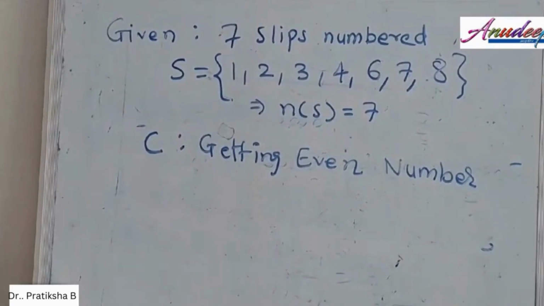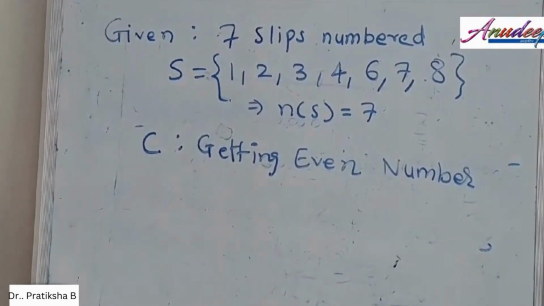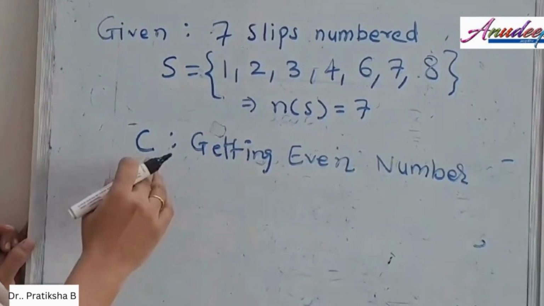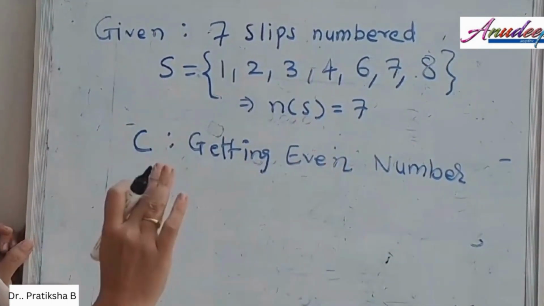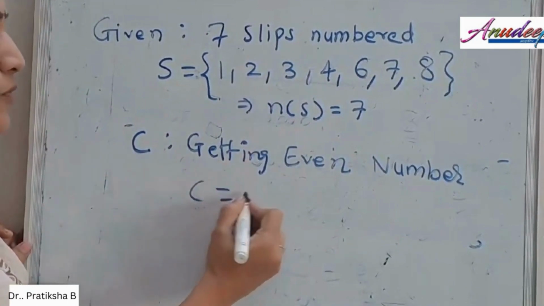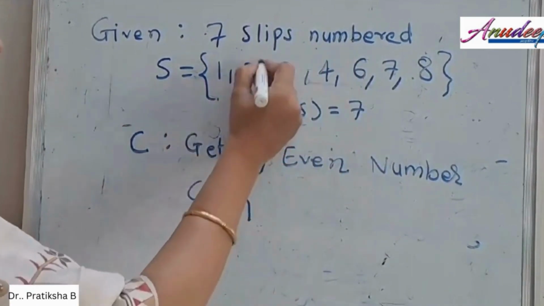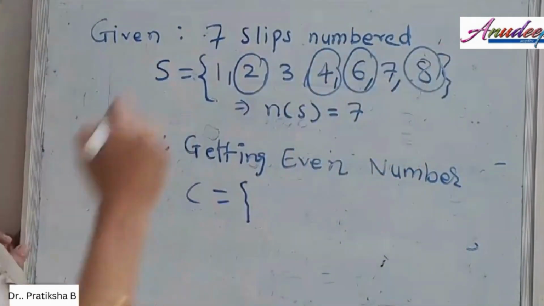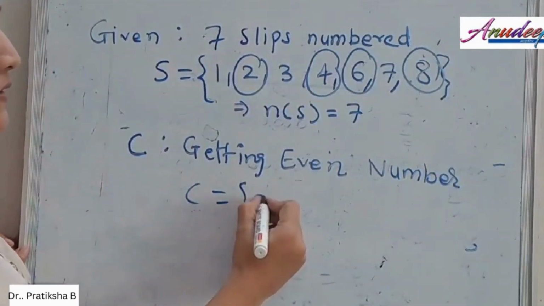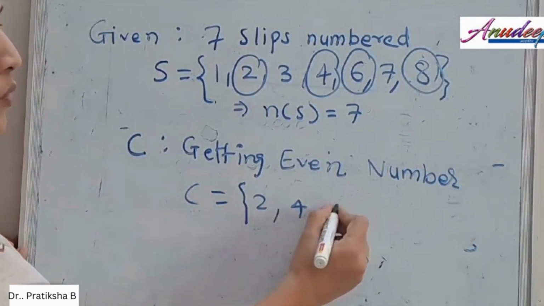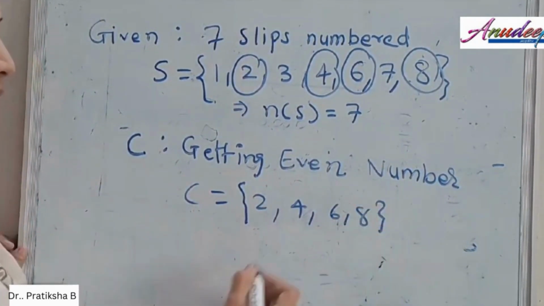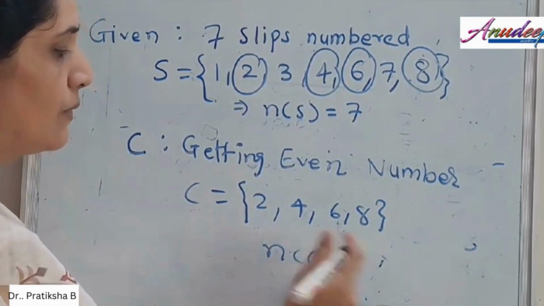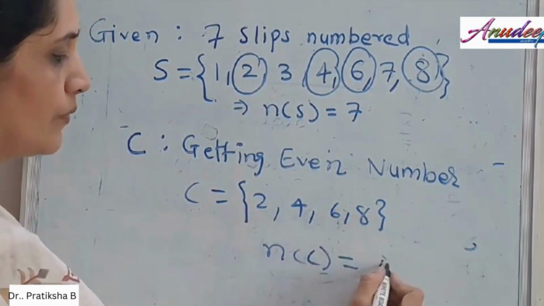Now in the third sub question, you have been asked to find the probability of getting an even number. So let us define the event C where we get an even number. So what will be the elements for C then? What are the even numbers? It is 2, 4, 6 and 8, right? So C will consist of the elements 2, 4, 6 and 8. Again, the number of elements in the event set C will be equal to 1, 2, 3, 4.